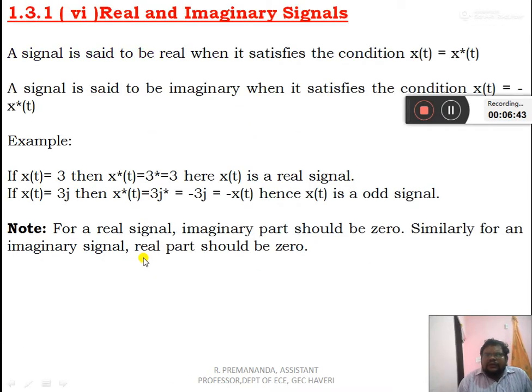Real and imaginary signals. A signal is said to be real when it satisfies the condition x(t) = x conjugate of t. A signal is said to be imaginary when it satisfies the condition x(t) = minus x conjugate of t. If x(t) = 3, then x conjugate of t is equal to 3. If x(t) = 3j, then the conjugate is 3 minus 3j. For a real signal, the imaginary part should be 0. Similarly, for an imaginary signal, the real part should be 0.